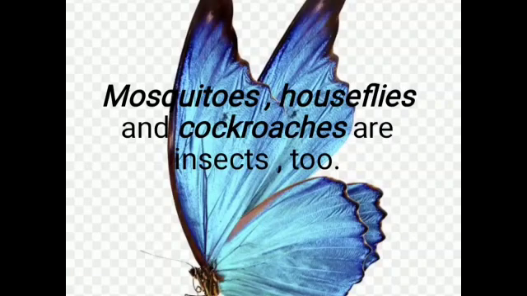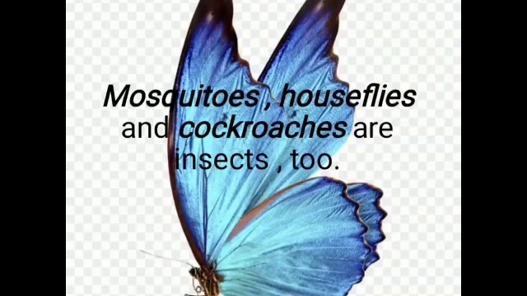Here is a big picture of a butterfly. I have shown you for your better understanding about insects. Butterfly is an insect. No one will classify butterfly into the birds. Just make sure butterfly has 6 legs, so it will be classified into the insects only. Okay? Mosquitoes, houseflies and cockroaches are insects.